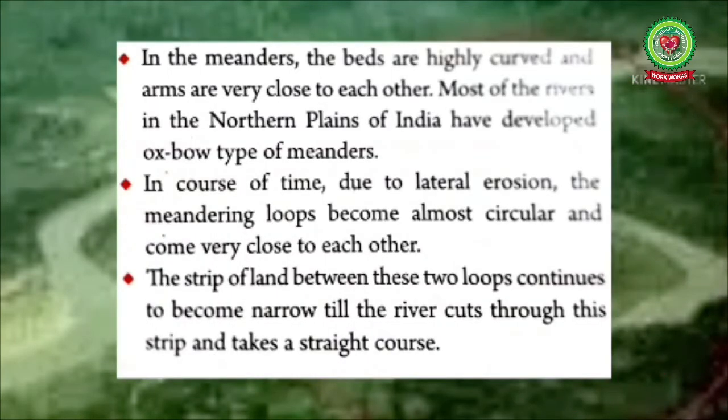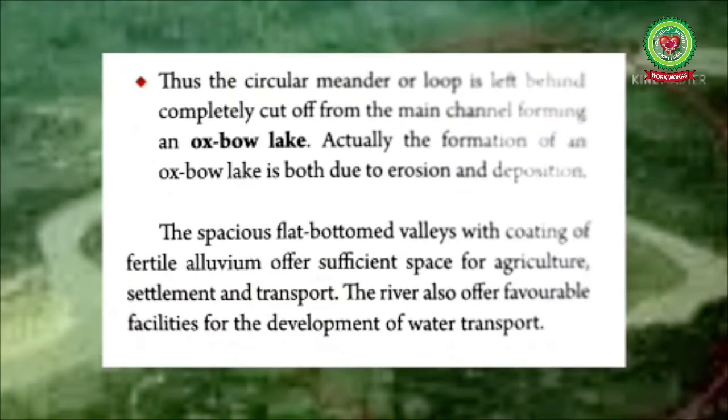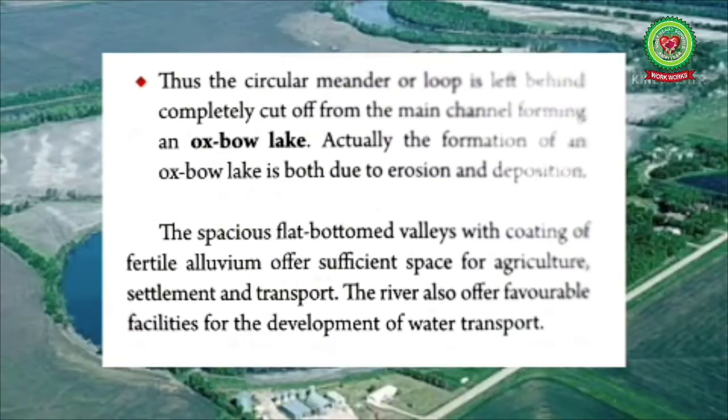Now here, an oxbow is a bow-shaped bend in a river or the land embraced by it. In the course of time, due to lateral erosion, the meandering loops become almost circular and come very close to each other. The strip of land between these two loops continues to become narrow till the river cuts through this strip and takes a straight course. Thus, the circular meander or loop is left behind, completely cut off from the main channel, forming an oxbow lake. Actually, the formation of an oxbow lake is both due to erosion and deposition, and this we have already discussed.